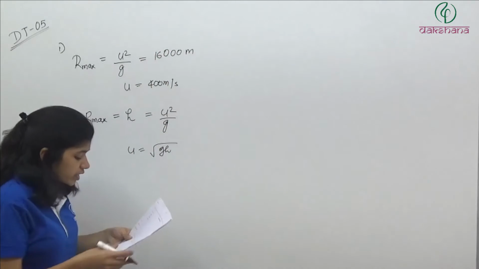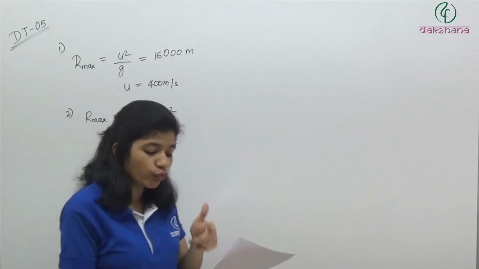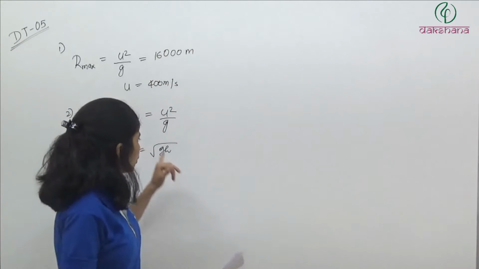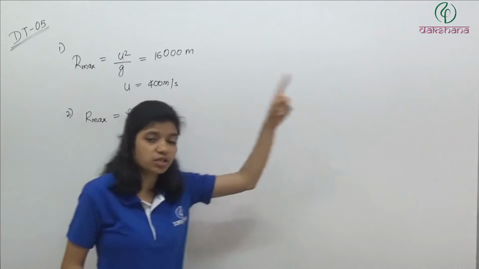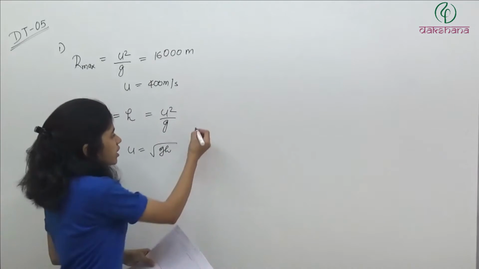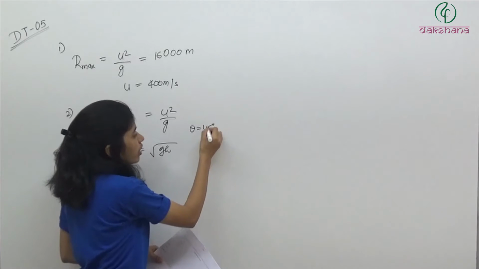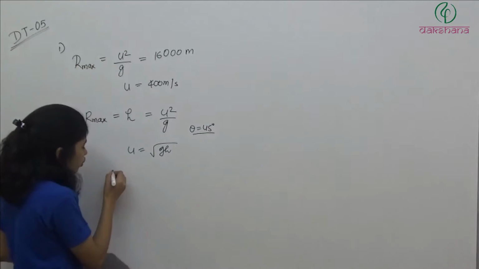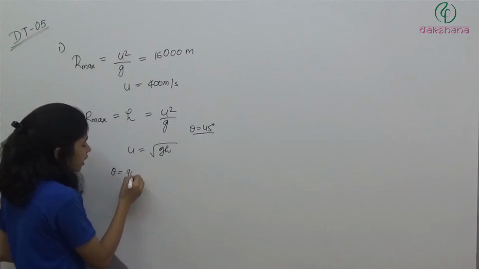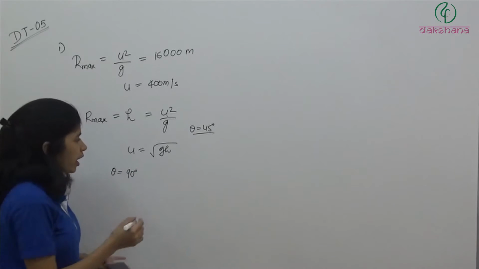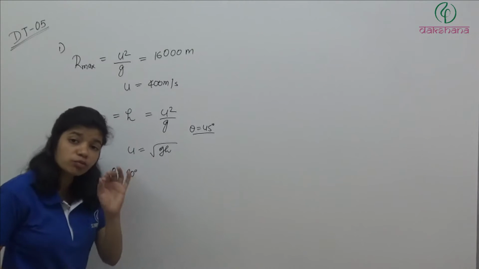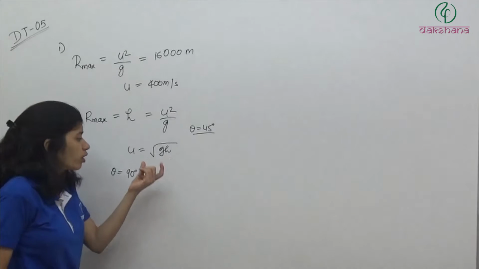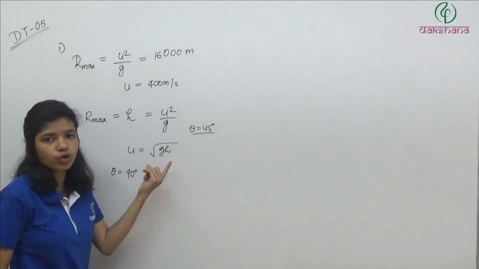Now they are saying the greatest height to which he can throw the stone. When he wanted to cover maximum range, he was throwing at theta equal to 45 degrees. Now when he wants maximum vertical height, he should throw at an angle theta equal to 90 degrees. Clear? And with what velocity? The maximum velocity he can throw the stone with is u equal to root gh.